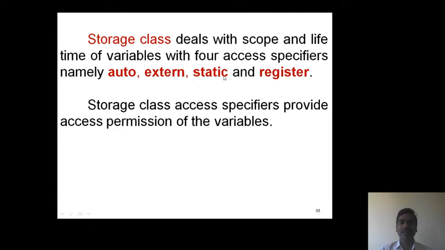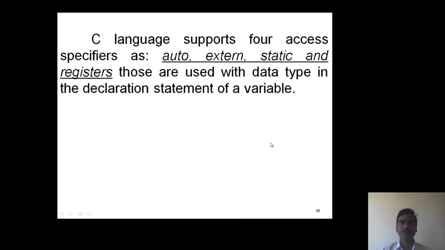For this, it provides four types of access specifiers like auto, extern, static and register. All these access specifiers are keywords. Here, storage class access specifiers provide access permission of the variables. Now, all these access specifiers are used with the data types at the time of declaration statement of a variable.